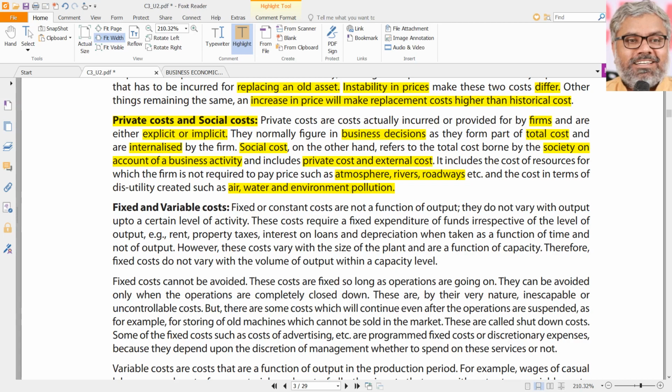So there is a different story. Throughout the world, environmentalists argue that companies should be made to pay for these external costs that they are causing. That's a different discussion altogether. And once again, this discussion will come in Economics for Finance Group 2 of CA Intermediate.